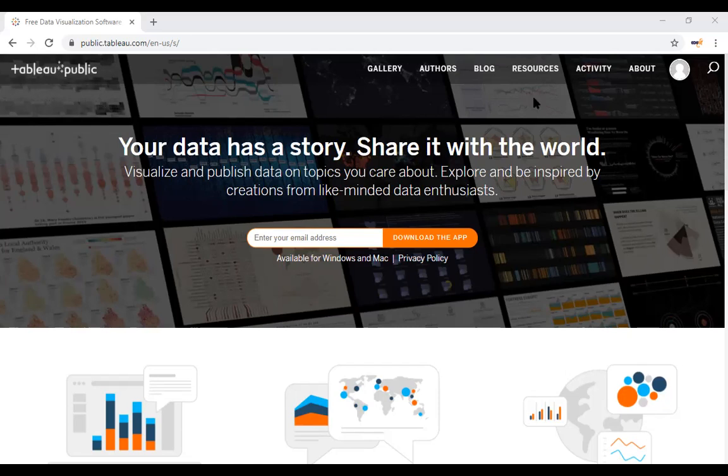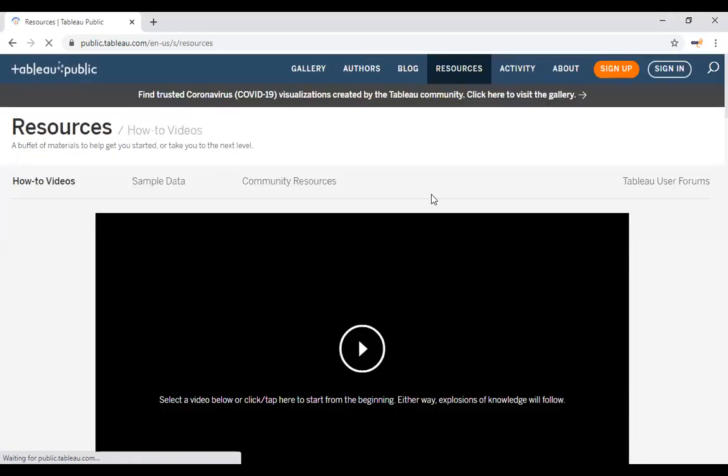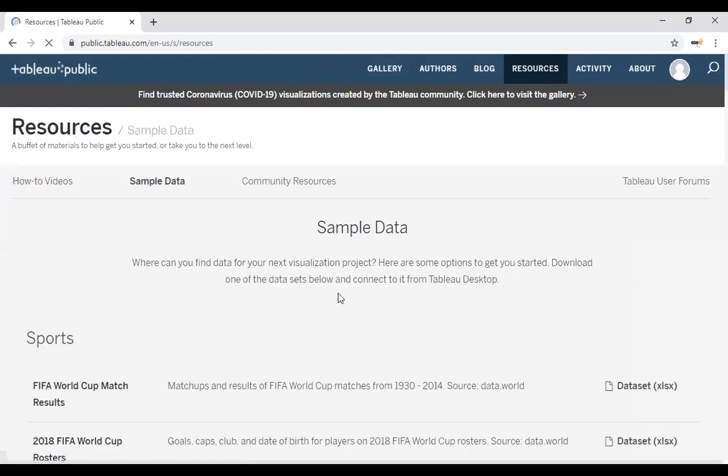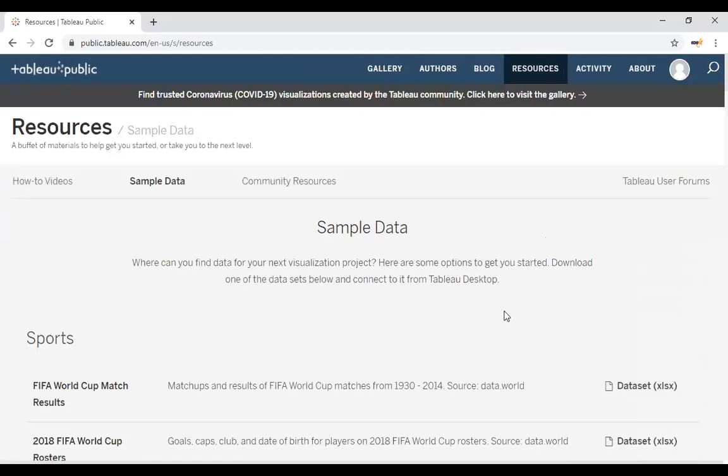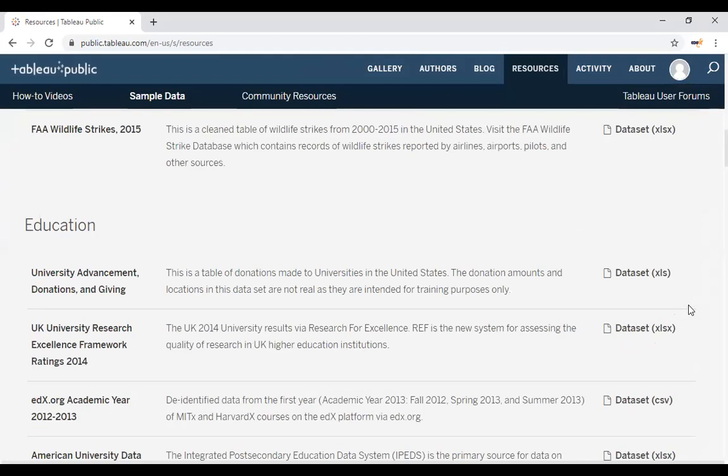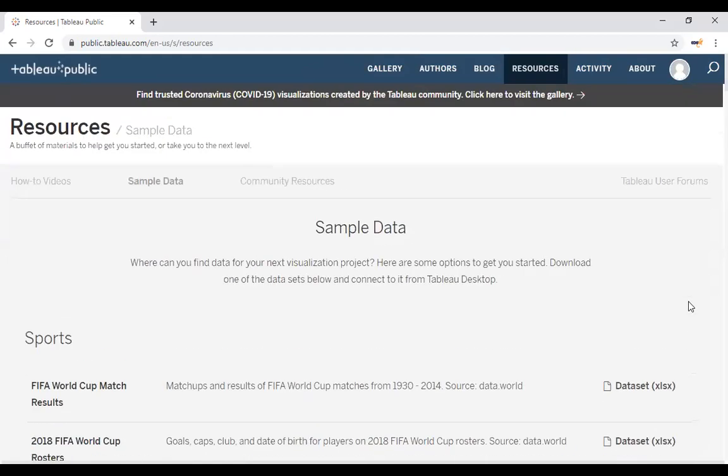Okay. One thing more before I go into Tableau, I would like to explain that in Tableau Public, you find a section here called resources. In resources, there are n numbers of different sections. So there is one thing called sample data. Okay. So all the data sets are available in Excel and CSV formats. If you want to keep on practicing and do not want to use your own data or organizational data for practice purposes, you can download the data from here. Okay, and keep on practicing.